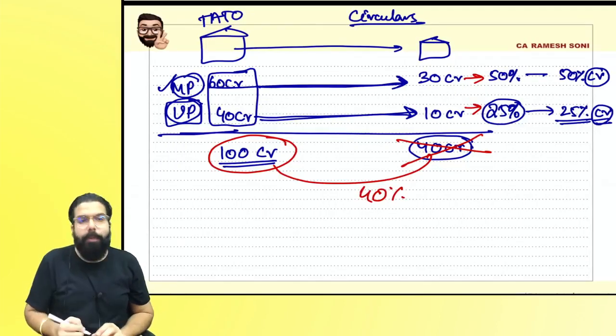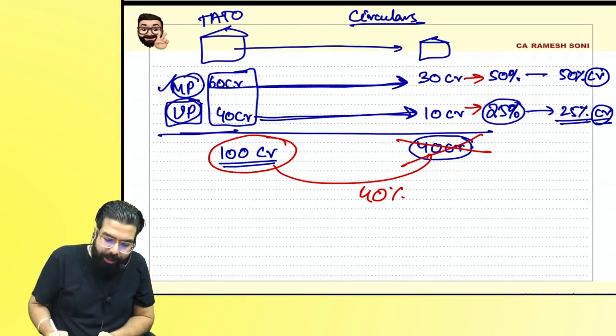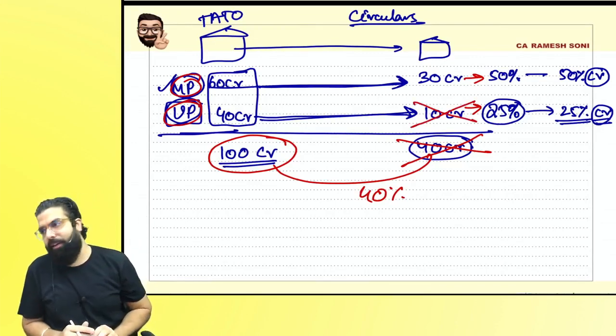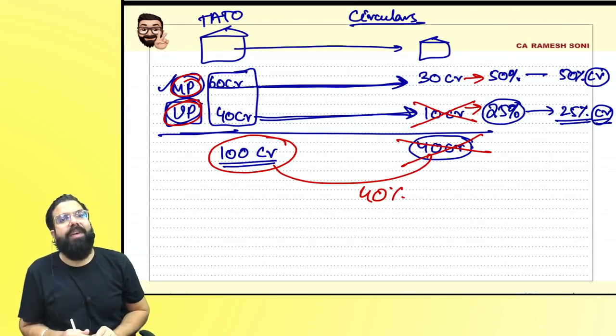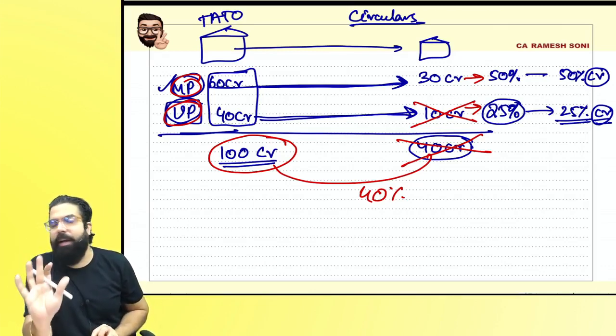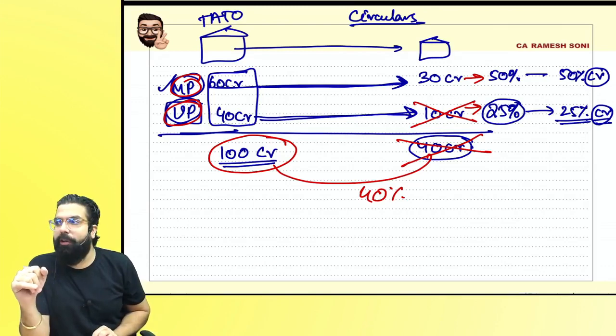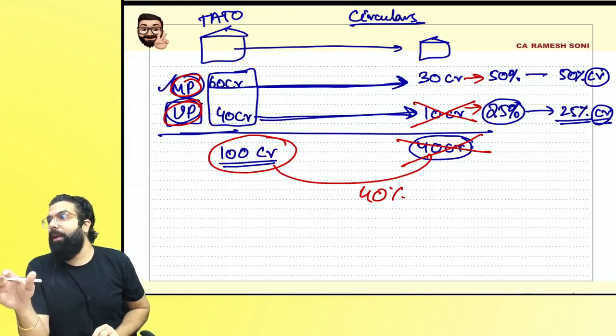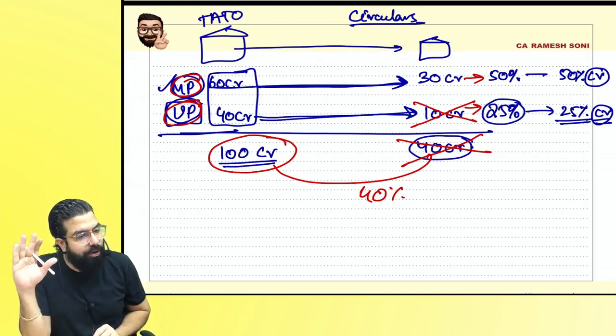Transfer. Okay, now people went ahead and asked, sir, supposingly in MP and UP we went ahead and demerged. But in UP we did not transfer any assets. Do we have to file ITC 02? You have not transferred any asset, means you will not transfer any ITC. If you don't have to transfer any ITC, still do you have to file ITC 02 in every state? No. Government clarified, you don't have to file ITC 02 in every state.